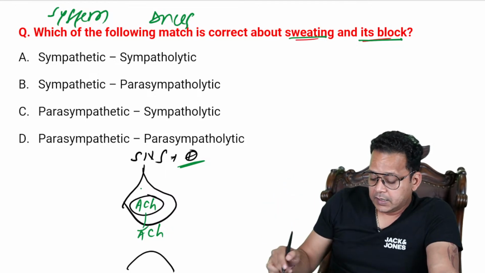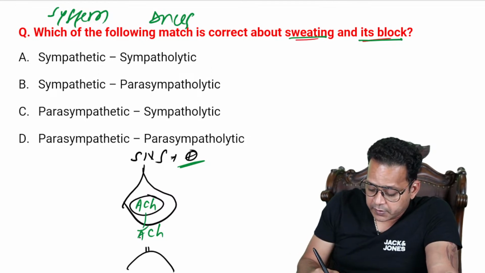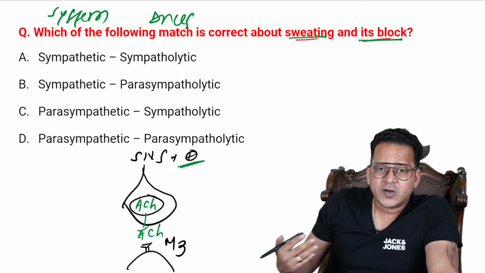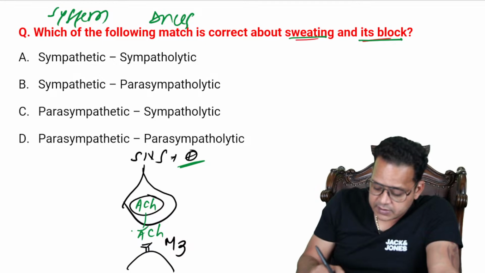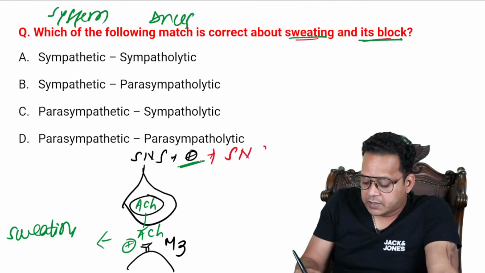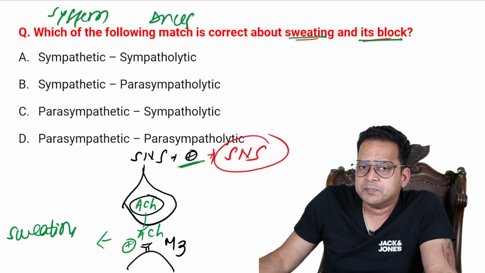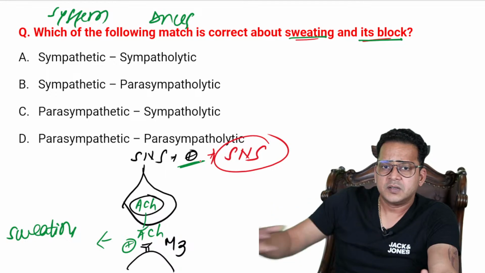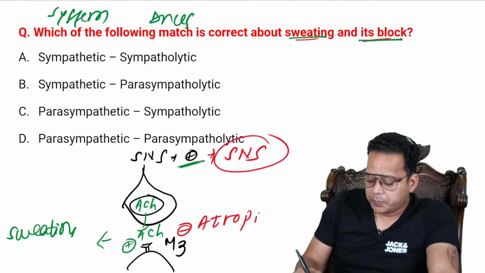But the released neurotransmitter is not norepinephrine. So the receptor here, which will cause sweating, is M3 and it is not alpha or beta. So this acetylcholine binding to M3 is what results in sweating. So I can say sweating is caused by overactivity of the SNS, the sympathetic nervous system. But do you think sympatholytics can block sweating? No. I can block sweating by blocking M3 with drugs like atropine or a toxin like datura.